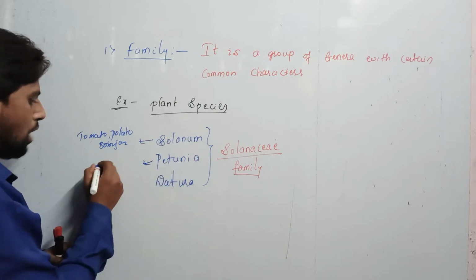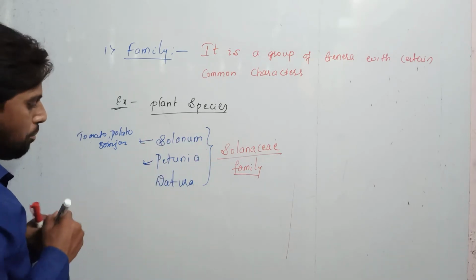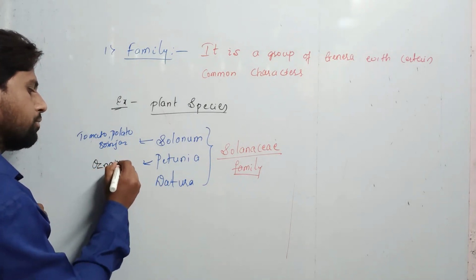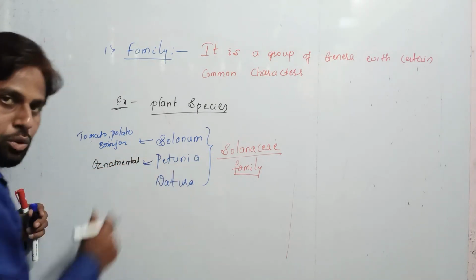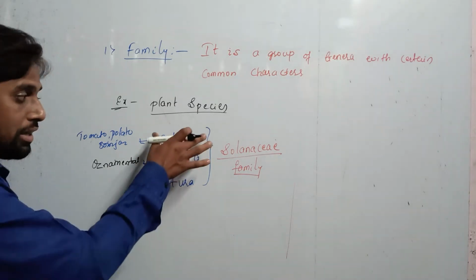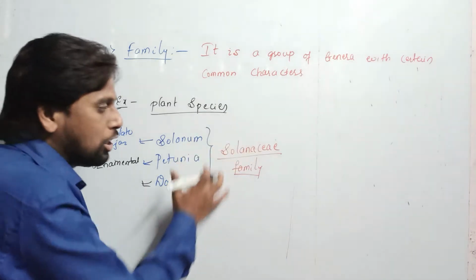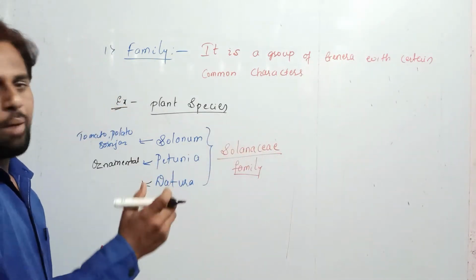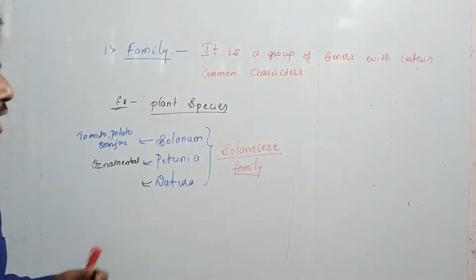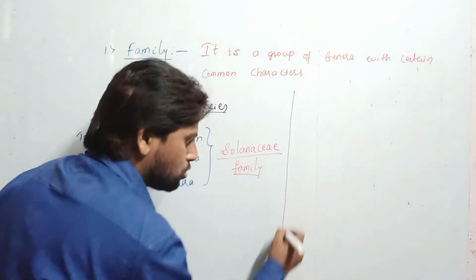Likewise, Petunia has some ornamental plants, and Datura is a common plant which we see in our surroundings. Three different genera are included under the same family, called Solanaceae. In the same way we will discuss the animal species also.